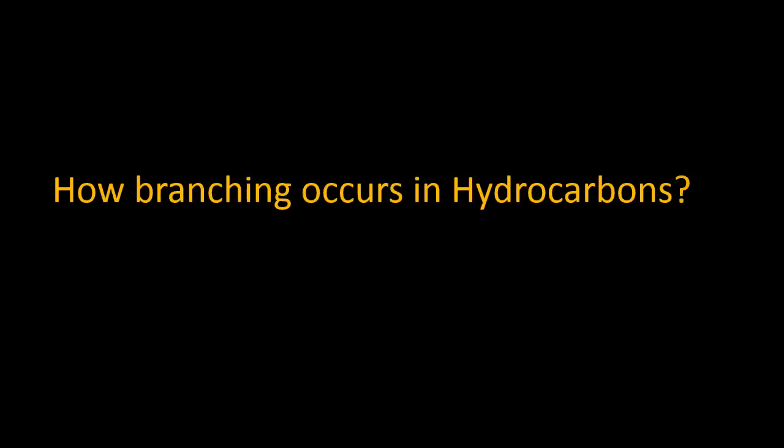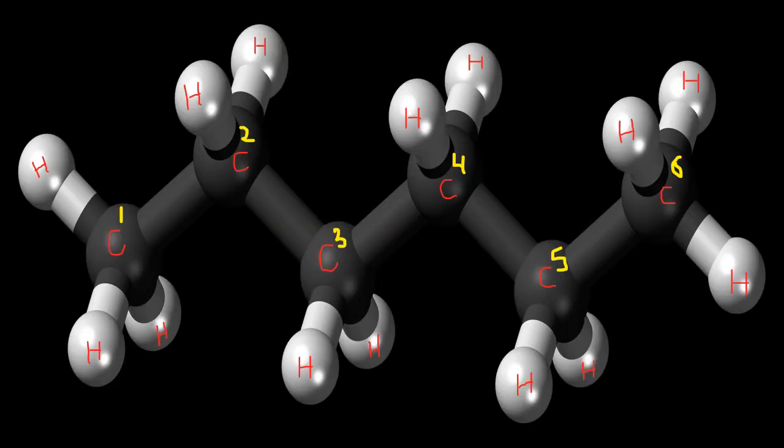Let's move towards the complications. For that, let's see how branching occurs in hydrocarbons. Now you have to count with me. How many atoms are present in the longest carbon chain? Yes, there are 6 carbon atoms present, and this is the longest carbon chain. So it's going to be named as hex. And as there is a single bond present between each carbon atom, it's going to be named as hexane.